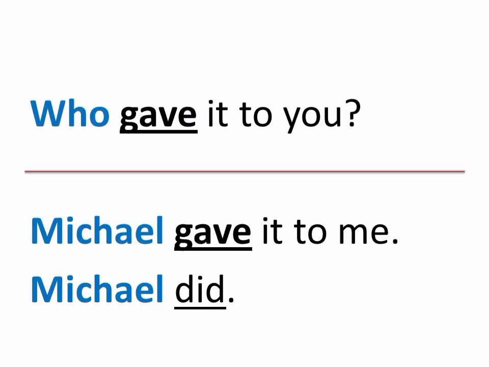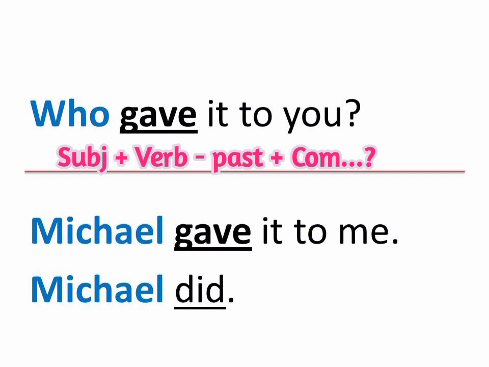What about in case the verb is an irregular verb? For example, who gave it to you? Gave is an irregular verb. The base form of gave is give. So we still use the past tense of the verb. So the answer, Michael gave it to me. Or we can say it in short form of the answer. We just say Michael did. Once again, this is the case when who is a subject in the question.